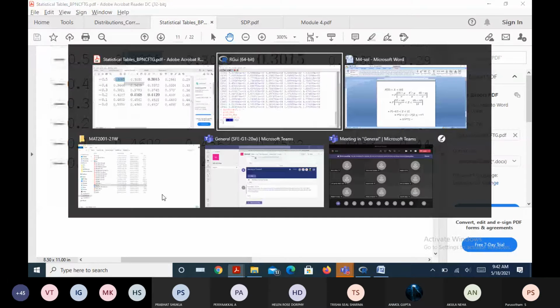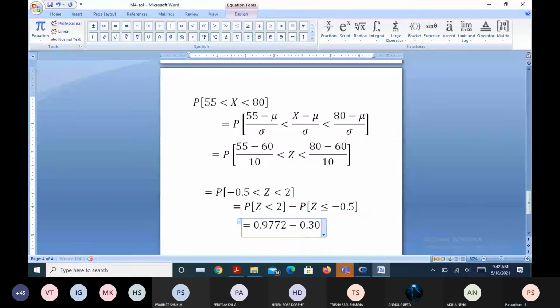What is this difference? 0.9772 minus 0.3085 is 0.6687.